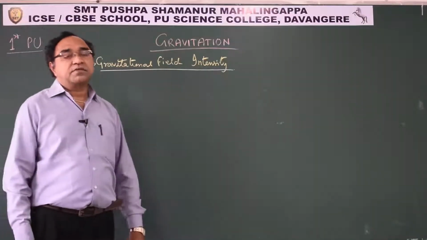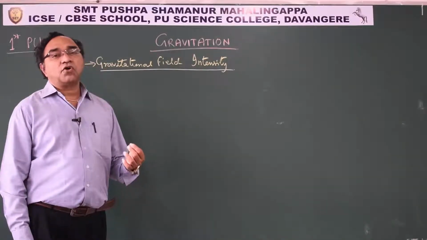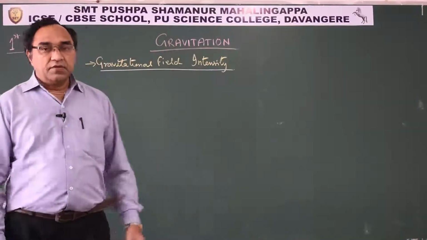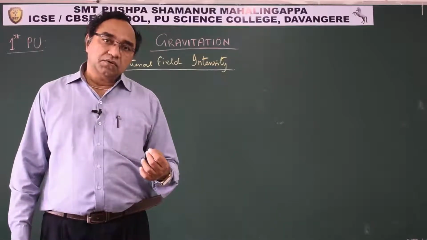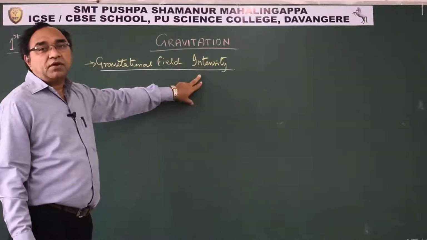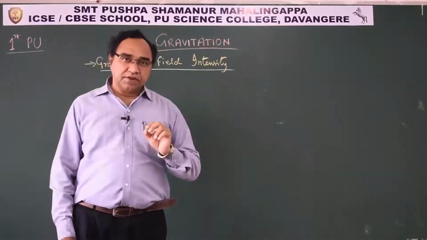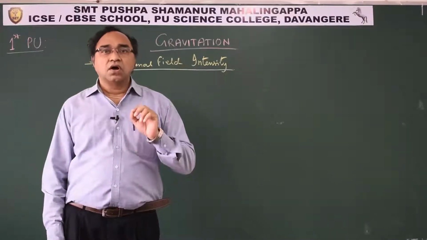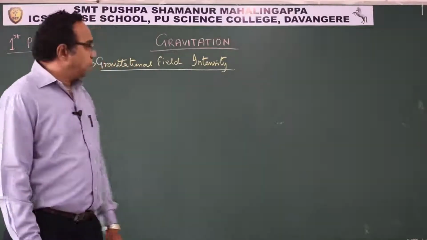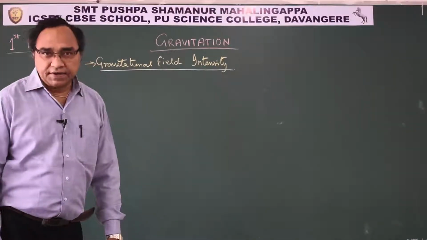It means how strong or how weak the force is. That is a measure of intensity. What is the meaning of the word intensity? Intensity means how strong or how weak that particular force is. That is exactly what is called gravitational field intensity.